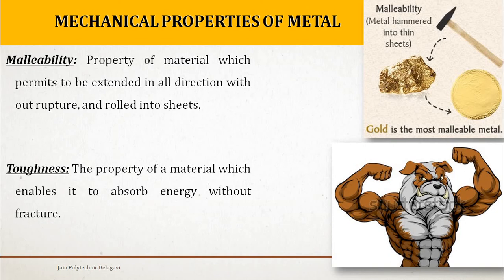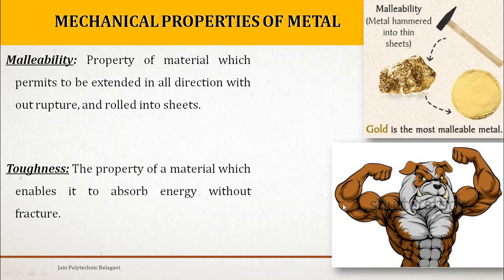That is said to be toughness. Here I have taken one example, a bulldog with a tough body. When you hit this body, when you hit the muscles, it is not going to fail, fracture, or deform.